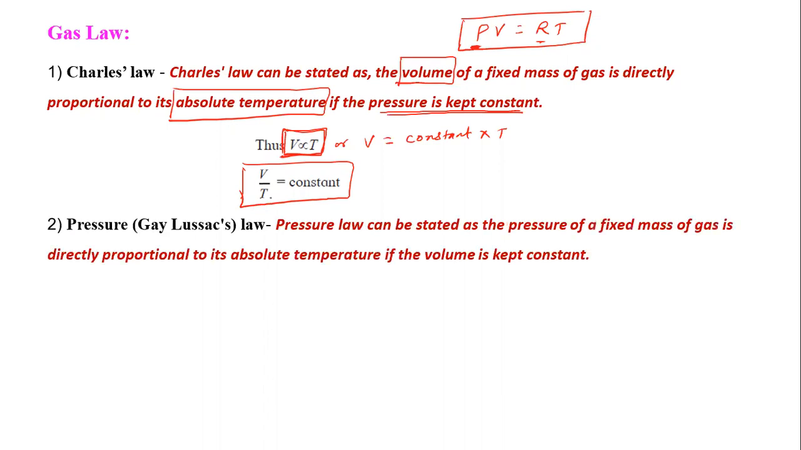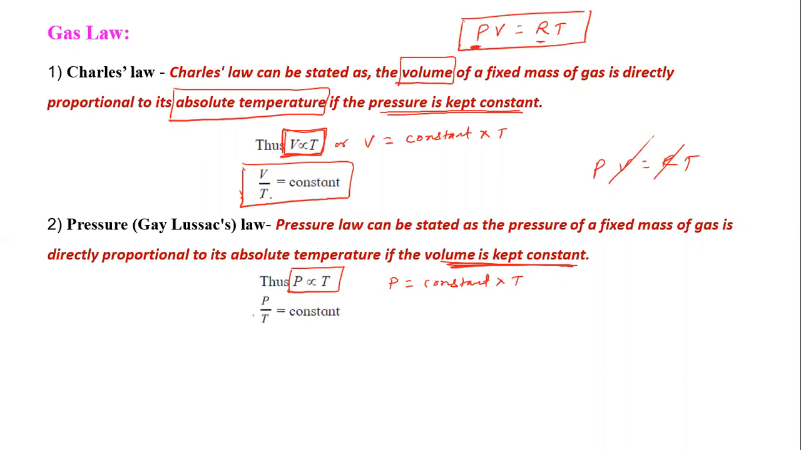Now, next one is Gay-Lussac's law. It is also called the pressure law. In that, volume is constant. Now, see this equation, PV is equal to RT. If the volume is constant, cut the volume, R is already cut. Then P proportional to T, this is Gay-Lussac's law. Or you can write P is equal to constant multiplied by T. Then you can write P divided by T is equal to constant.